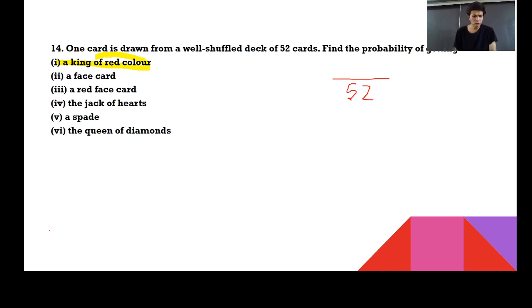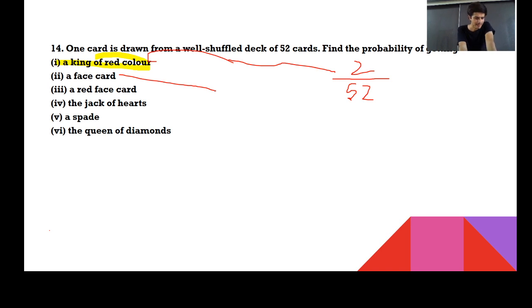Right. So red color, how many cards in total could be there? 26. How many red color kings could be there? 2. So what's the probability? It is 2 upon 52, and 2 upon 52 can also be written as 1 upon 26.